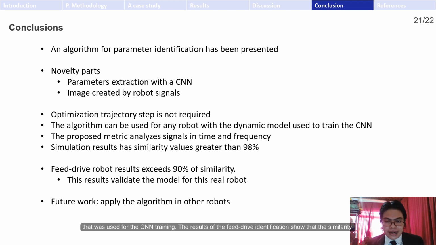The results of the fit-right identification show that the similarity exceeds 90%. The parameter identification for these robots contributes to validate the dynamic model of 8 parameters. The results presented in this paper show that the proposed methodology works in the identification of dynamic parameters. Consequently, the future work will be the application of the proposed algorithm to identify other types of robots commonly used in industry and investigations.